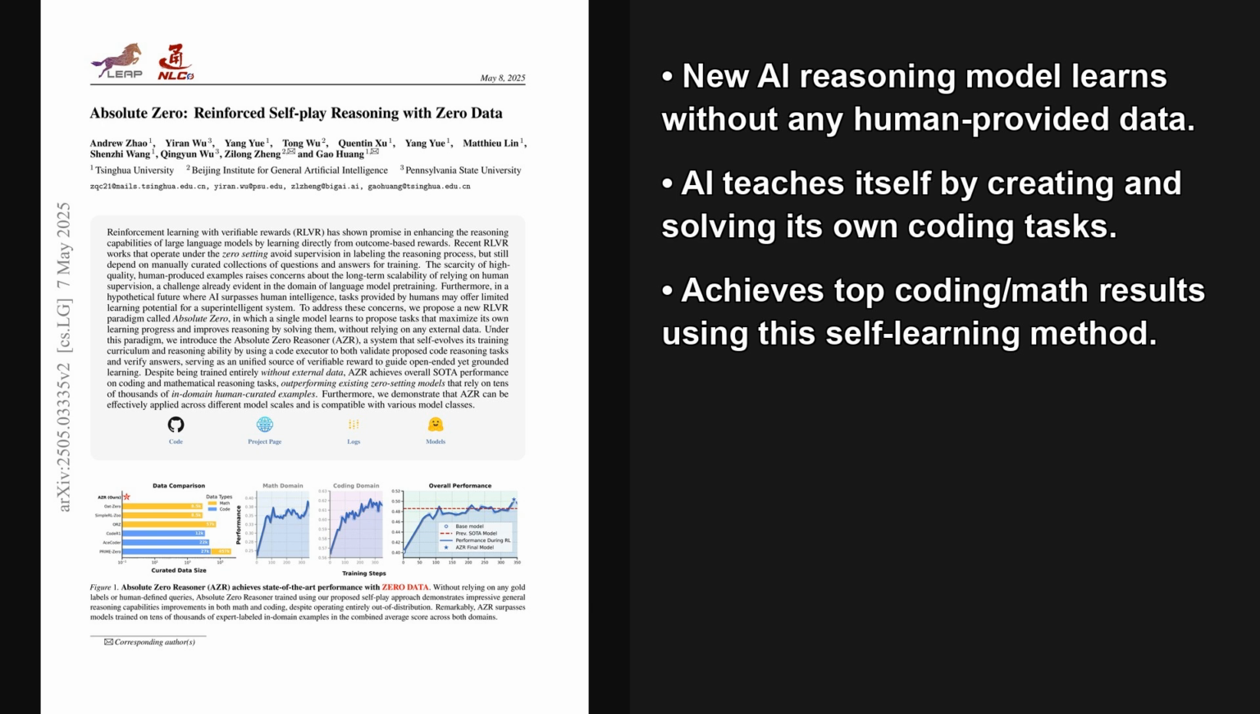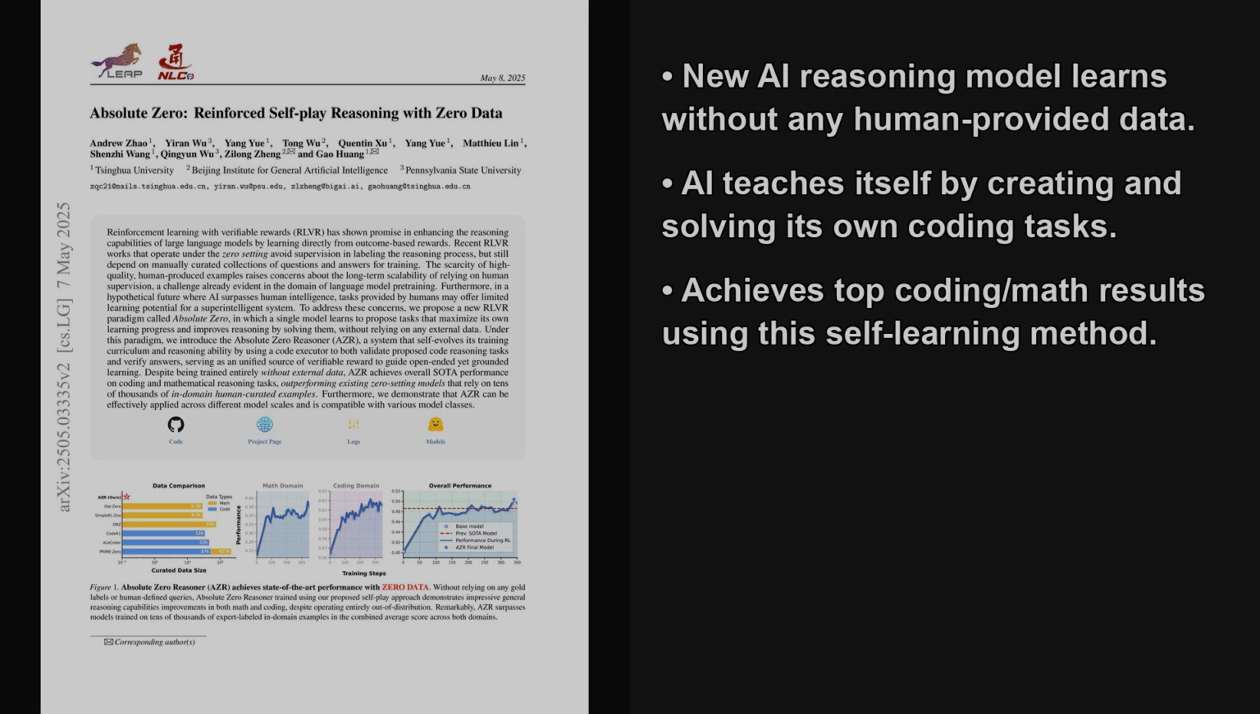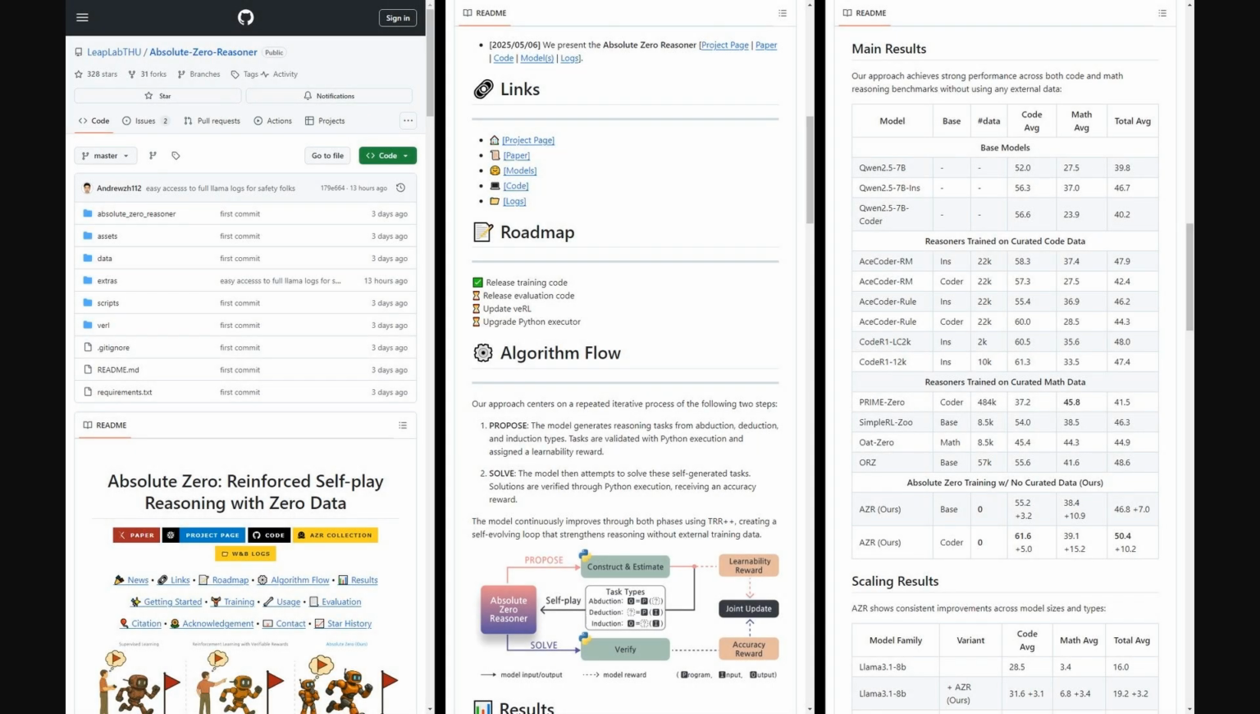This system uses reinforcement learning with verifiable rewards, meaning it learns from outcome-based rewards, like a code executor checking its work. And impressively, this Absolute Zero Reasoner, despite using zero external data, outperforms models trained on thousands of human examples. It's great to see they also released the implementation.